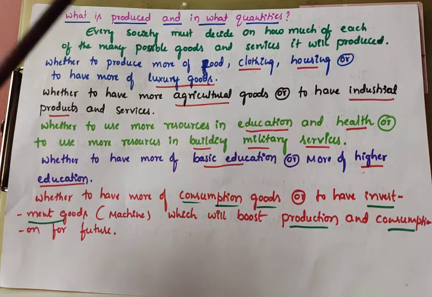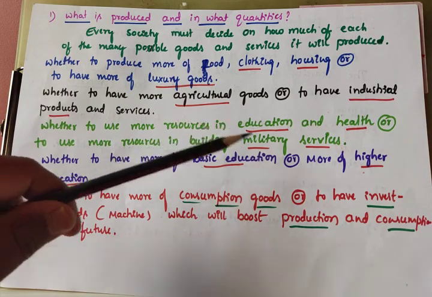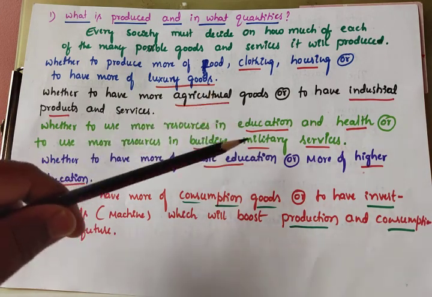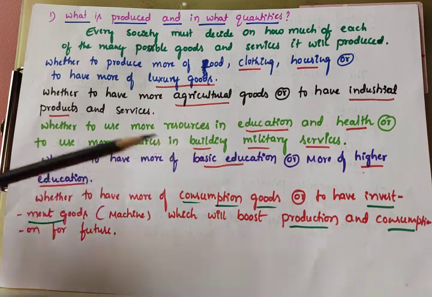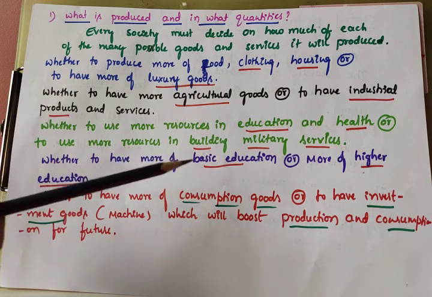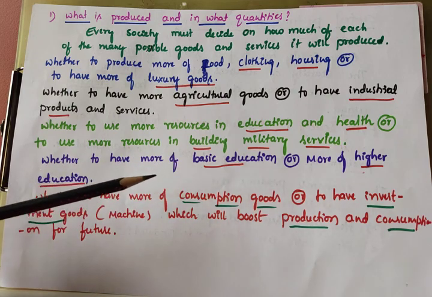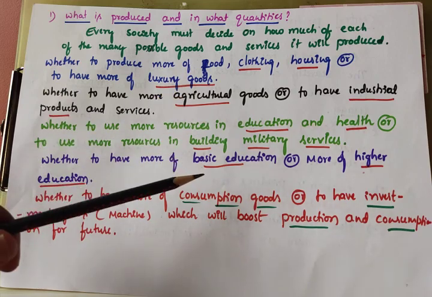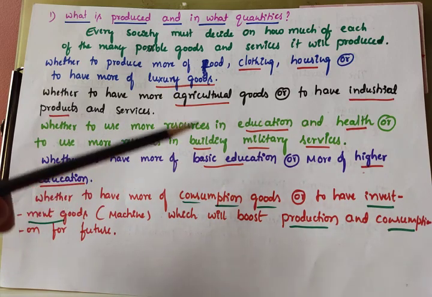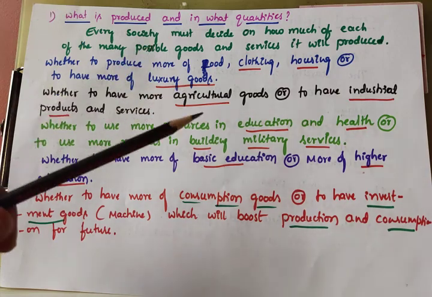This is the biggest question, because it is not possible to produce both, but we need both. Education and health, and also military services. Then, whether to have more basic education or more higher education. To be considered educated, we first need basic education. Is it enough? No, we need more, higher education also.